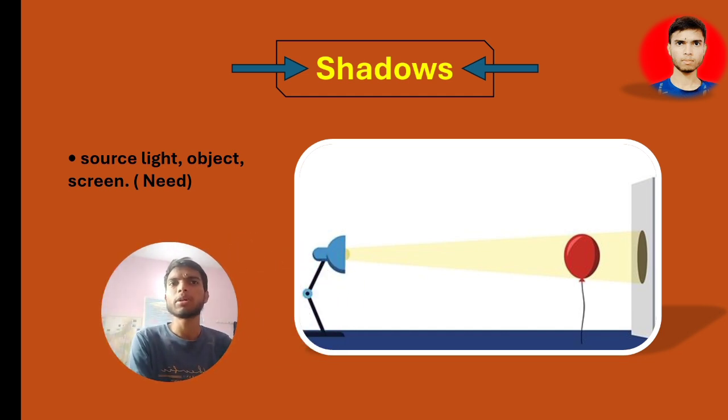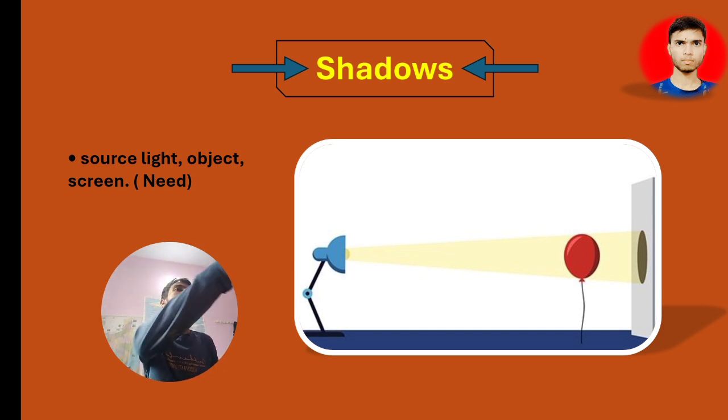Always remember, a shadow can be formed only by an opaque object. You should have two things: first a source of light, which is compulsory, and second an opaque object. And to see the shadow of the object, you should also have a screen, so that you can see the shadow. You can observe that here you have all these three things.